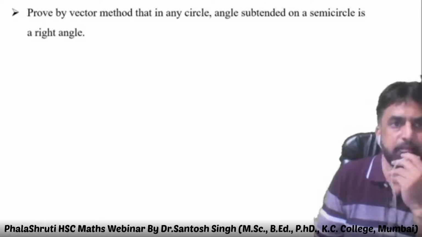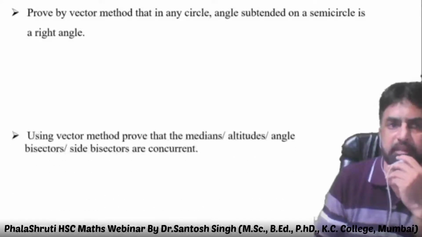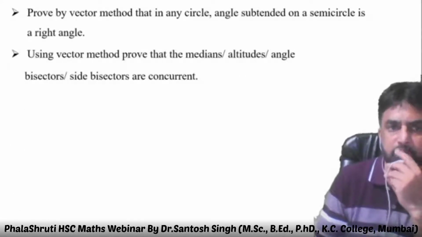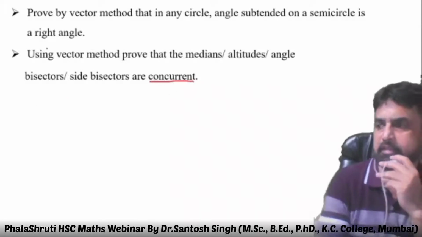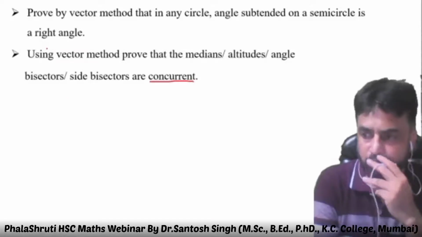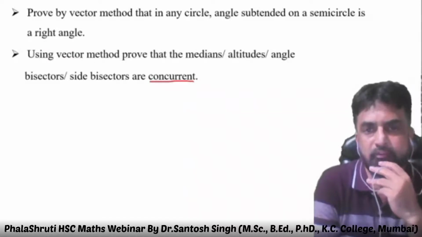Prove by the vector method that in any circle, the angle subtended on a semicircle is a right angle. By using vector method, prove that medians, altitudes, angle bisectors, and side bisectors are concurrent. These are the examples given in your textbook, solved examples, and generally they ask one from here.